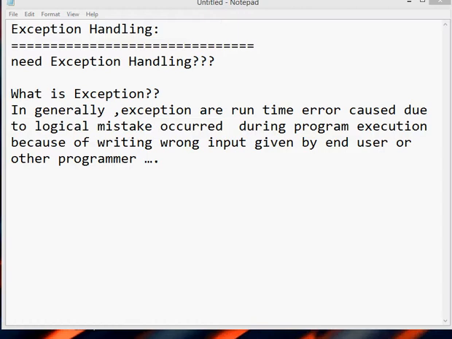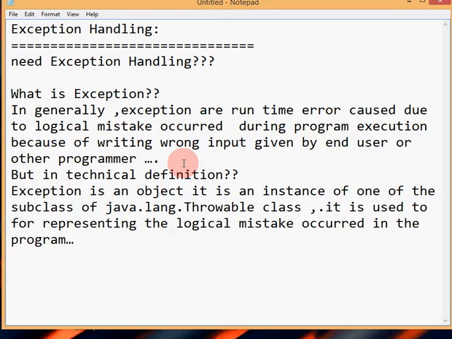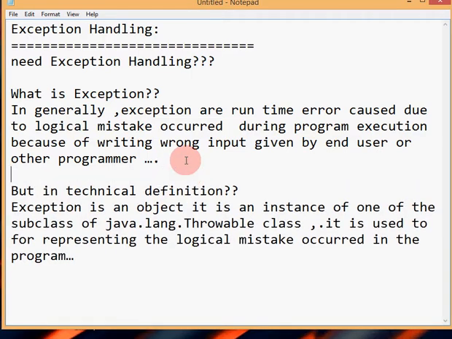It is used to represent a logical mistake that occurred in the program. This is the technical definition. If the interviewer asks, you can reply with both types of definition. The first one is the simple definition, but technically it sounds like this.